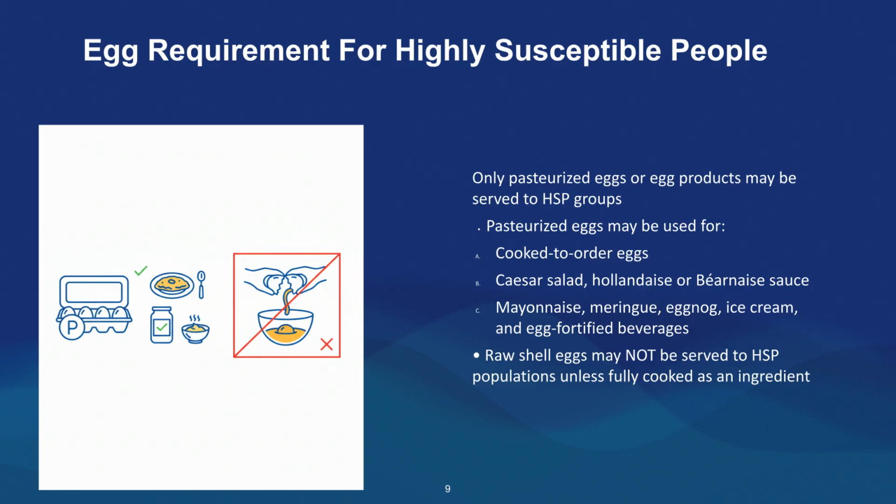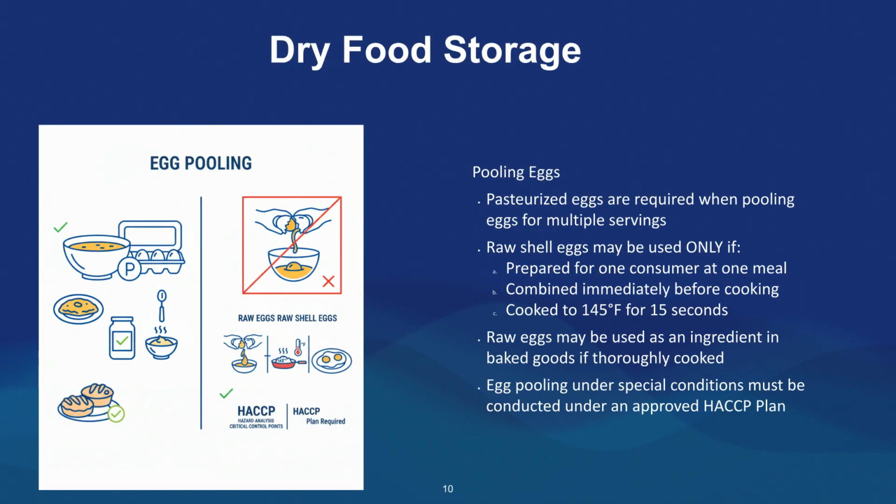Only pasteurized eggs or egg products may be served to highly susceptible populations. This includes cooked-to-order eggs and eggs used in sauces, mayonnaise, or egg-fortified beverages. Raw shell eggs are not permitted unless fully cooked as an ingredient. When pooling eggs for multiple servings, pasteurized eggs are required. Raw shell eggs can only be used if prepared for one consumer, combined right before cooking, and cooked to 145 degrees Fahrenheit for 15 seconds. Egg pooling under special conditions requires an approved HACCP plan.